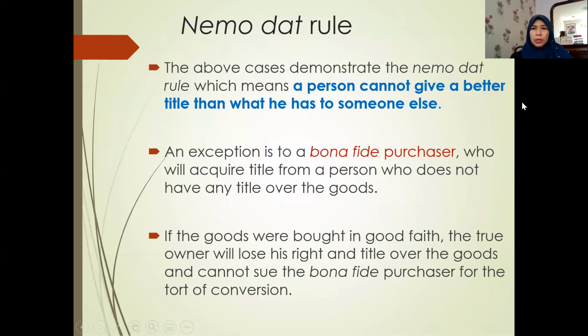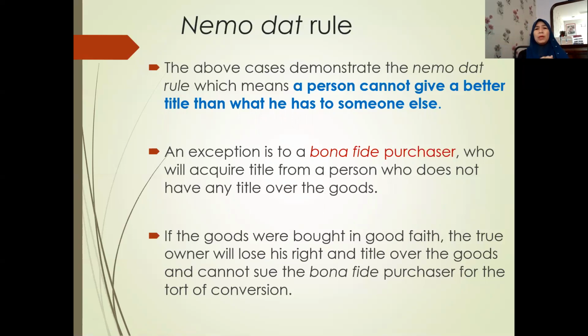Another relevant rule, related to the rule just now, all right, is Nemo dat, which means a person cannot give a better title than what he has to someone else. If the person has a defective title, he can't really transfer the defective title to the next person here.